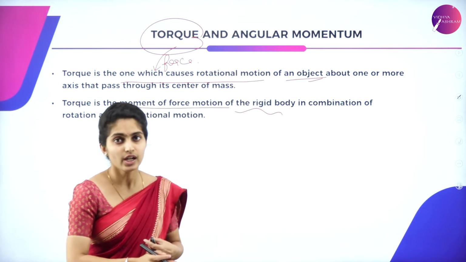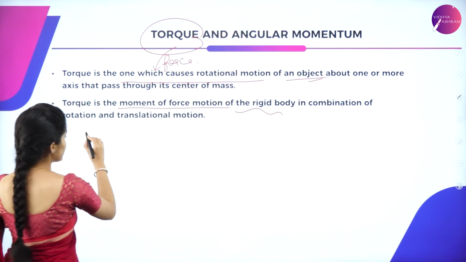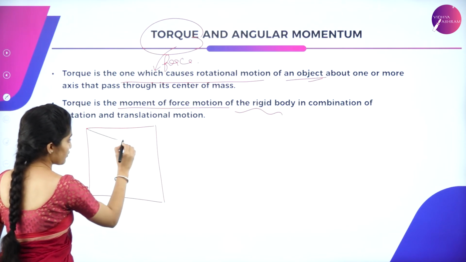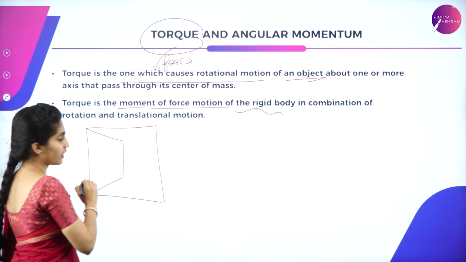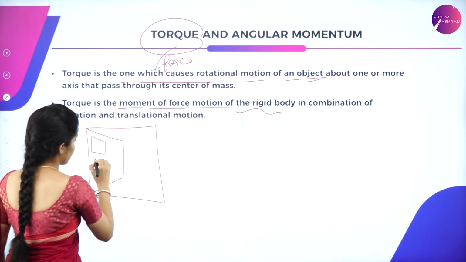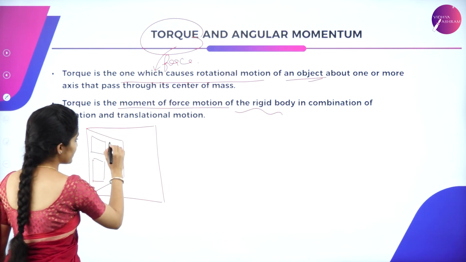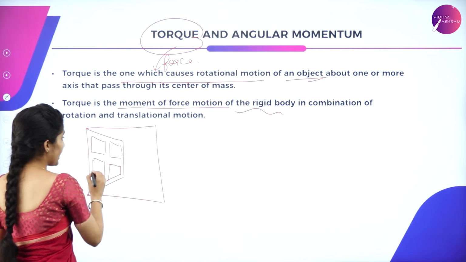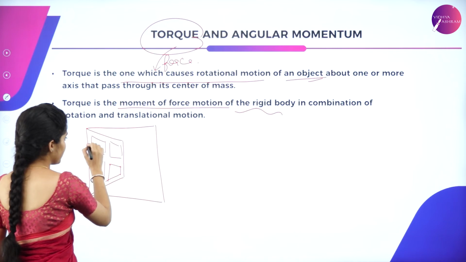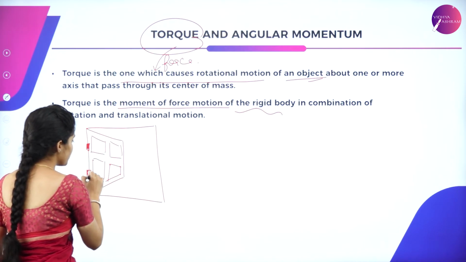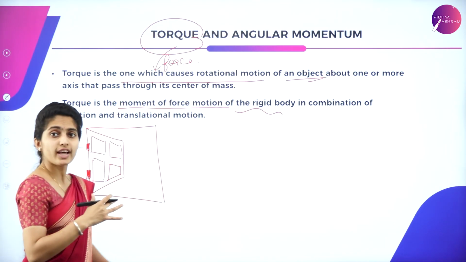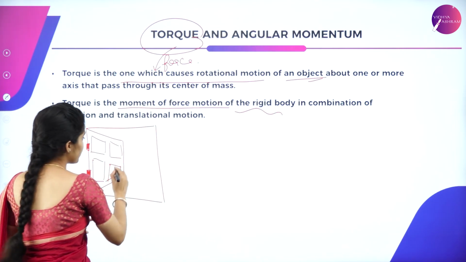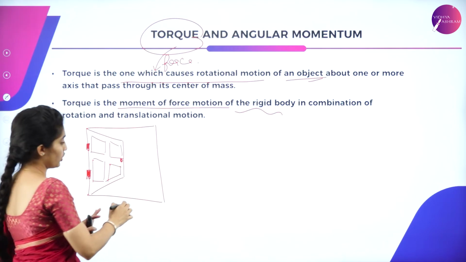Suppose you consider a door in a house. So you have got a door which is open. Okay, we have got hinges over here which hold the door to the wall. So what happens when you just push the door? It is the force which you are applying over here. Here is the knob which opens the door.